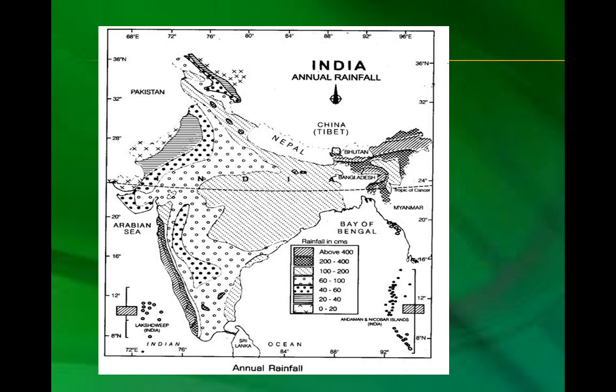Here you can see annual rainfall in centimeters. Okay, 400 is the maximum and 20 is the least. That is less on the northern side, and maximum in the south coastal.